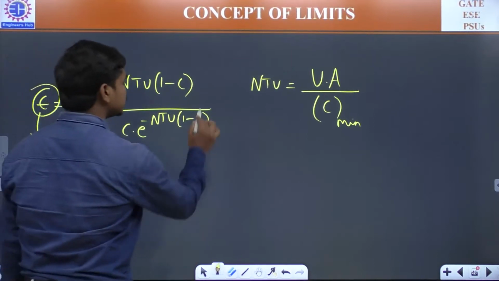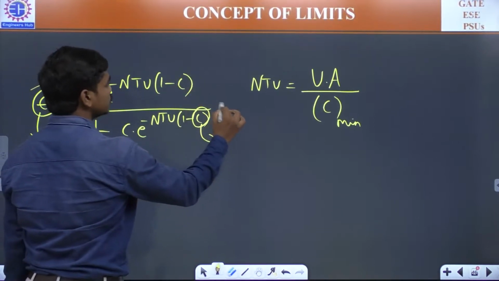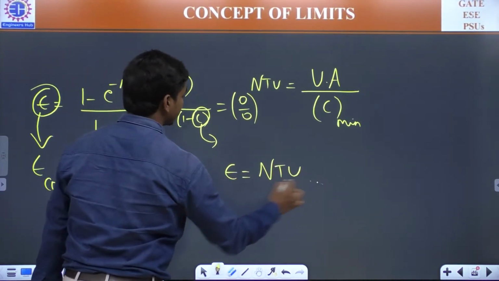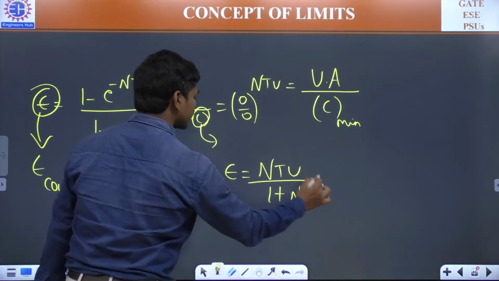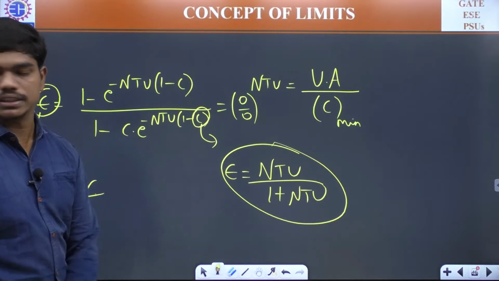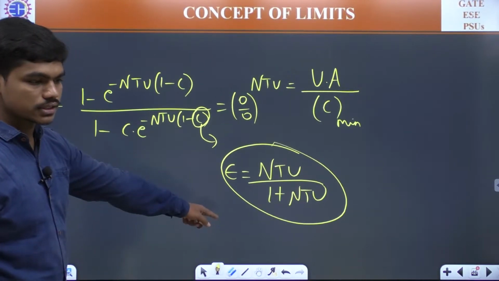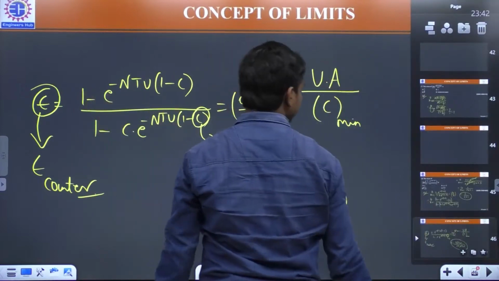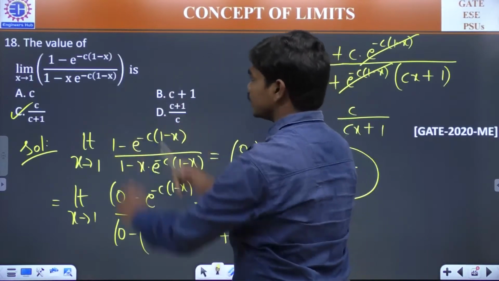And if you see, when the C is equal to 1, this becomes 0 by 0, and you will be writing effectiveness is equal to NTU by 1 plus NTU. You remember this formula? Number of transfer units for counter flow heat exchanger effectiveness formulation. This was exactly asked here, and that's why this question was given in mechanical.